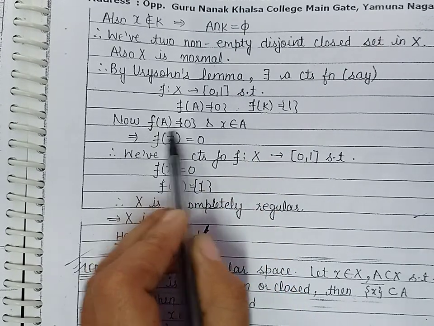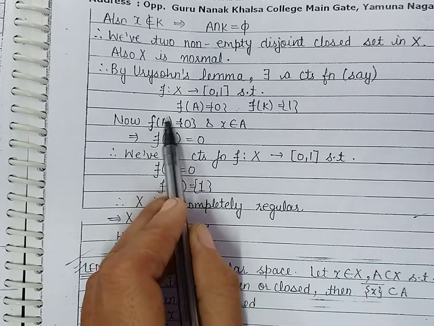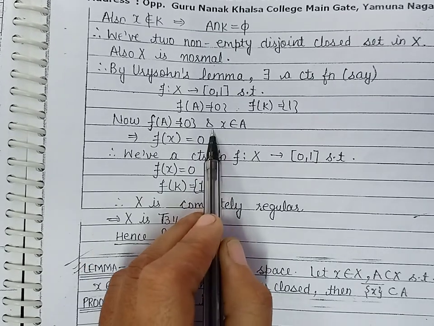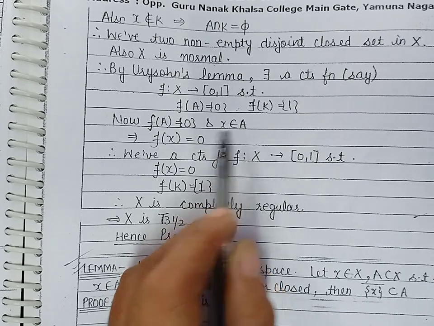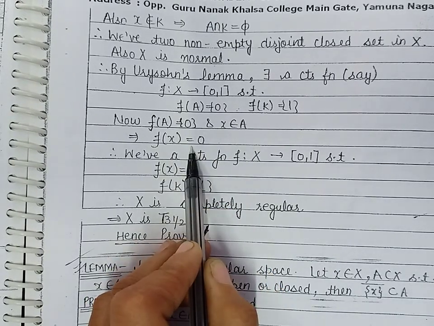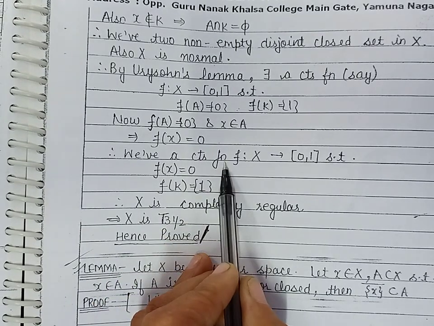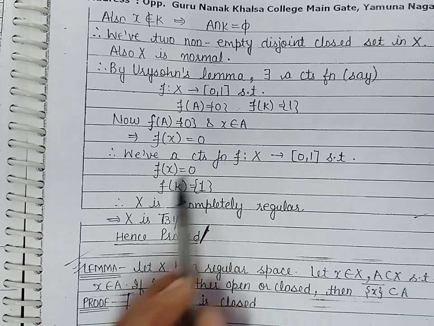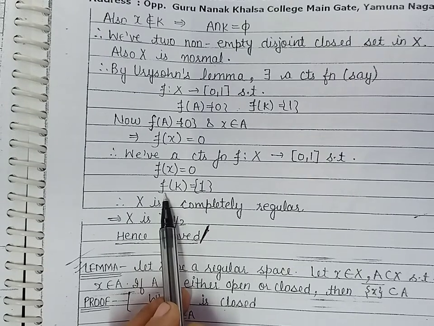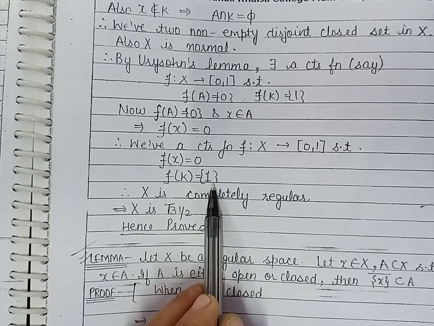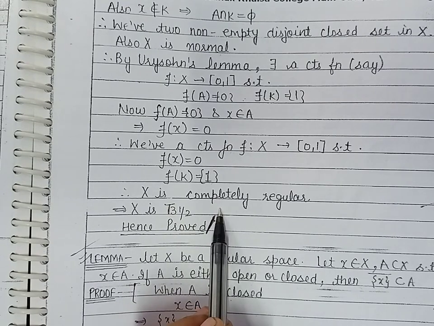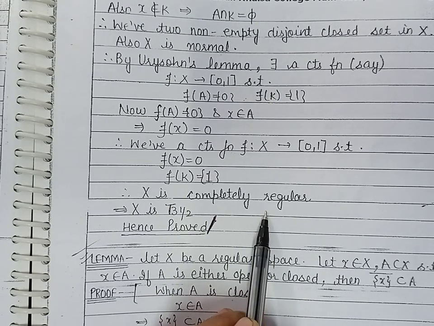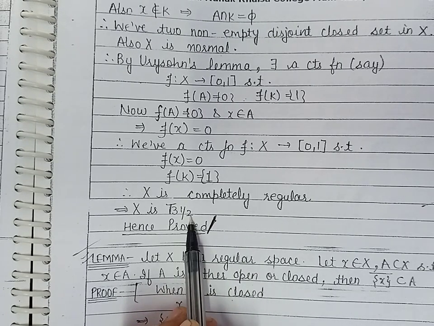Now because f of A is the singleton {0}, it means the image of every element of A under f will be 0. Now because x belongs to A, the image of x under f will be 0. So we have obtained a continuous function f from X into the closed interval [0, 1] such that the image of x is 0 and the image of K is the singleton {1}. So by definition, we can say that the space is completely regular. So the space is completely regular and T1, and therefore we can say that it is Tikhonov. So this proves that every T4 space is Tikhonov space.